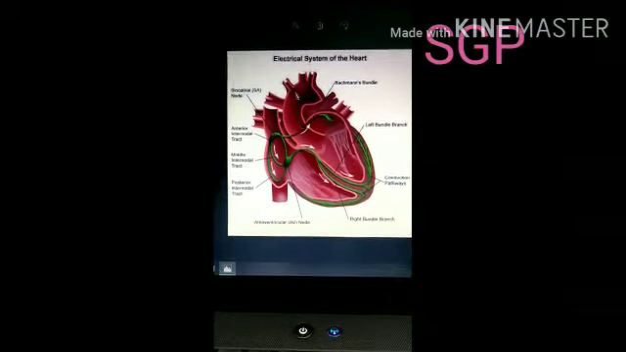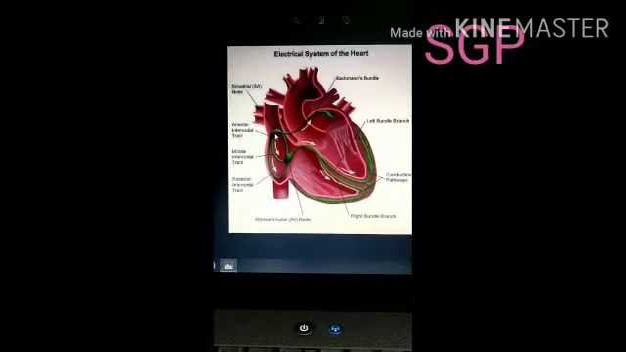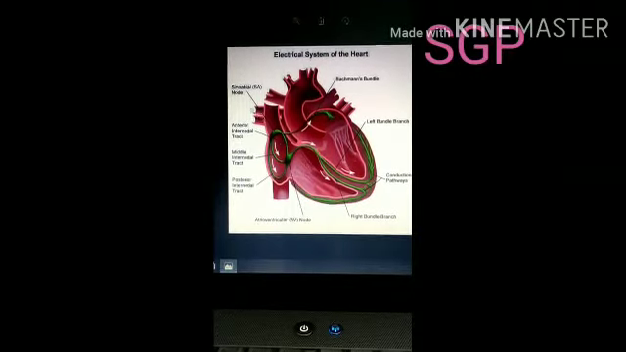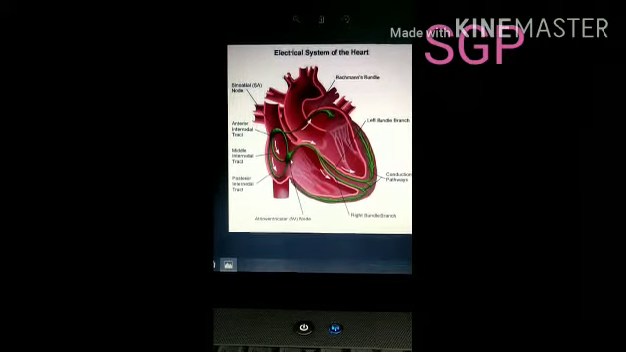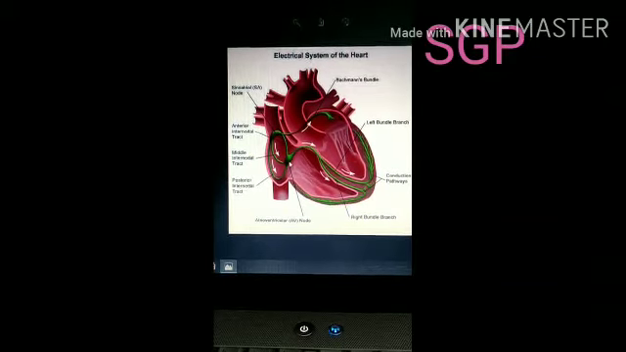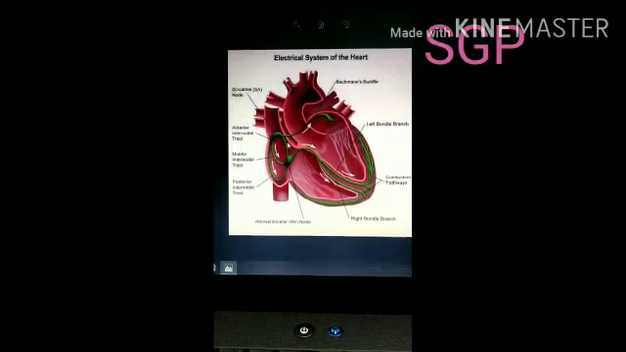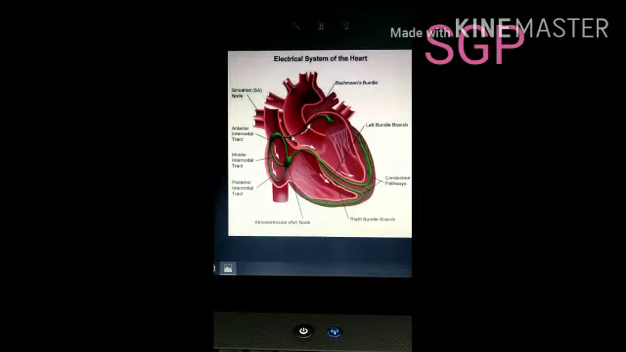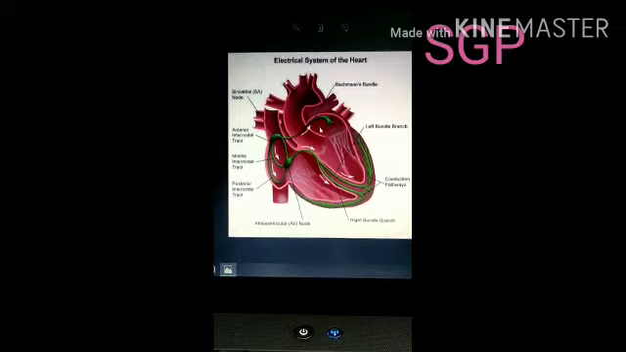The components involved in this process are the SA node, which is the sinoatrial node, and then the AV node, which is the atrioventricular node. The branches from the SA node are the anterior internodal tract, middle internodal tract, posterior internodal tract, and another internodal tract that enters into the left atrium.